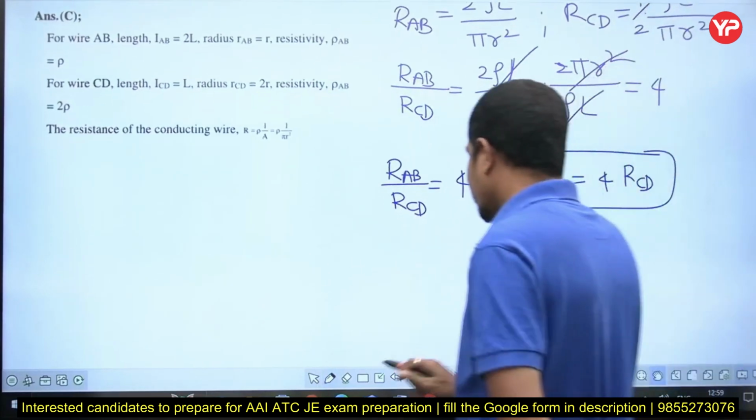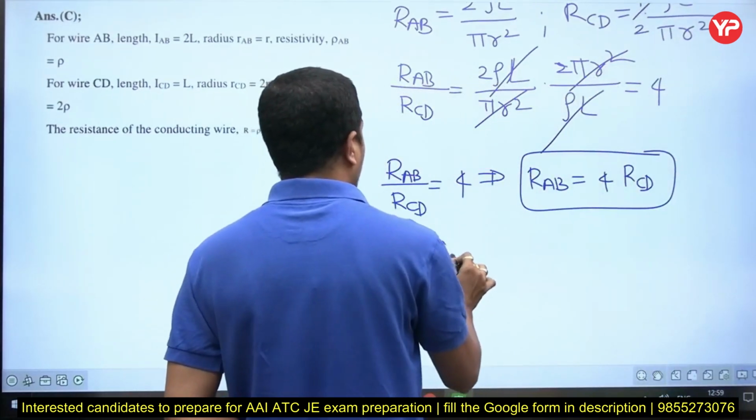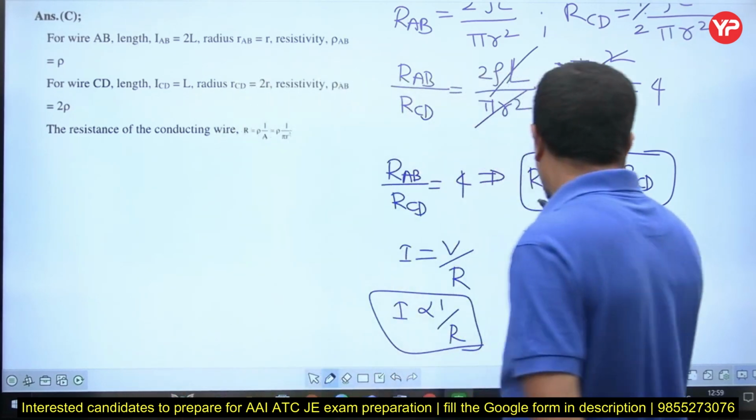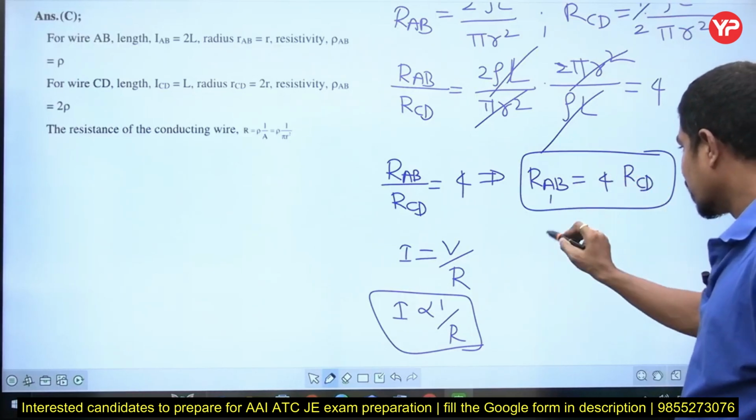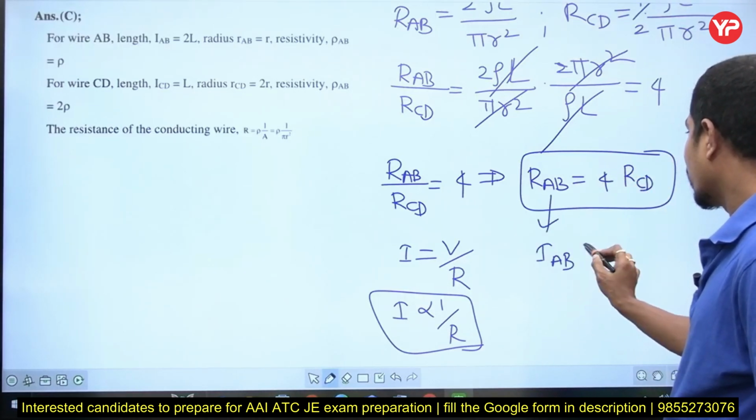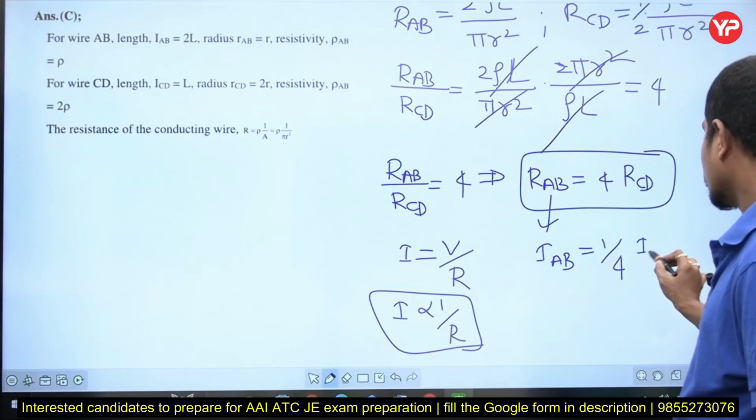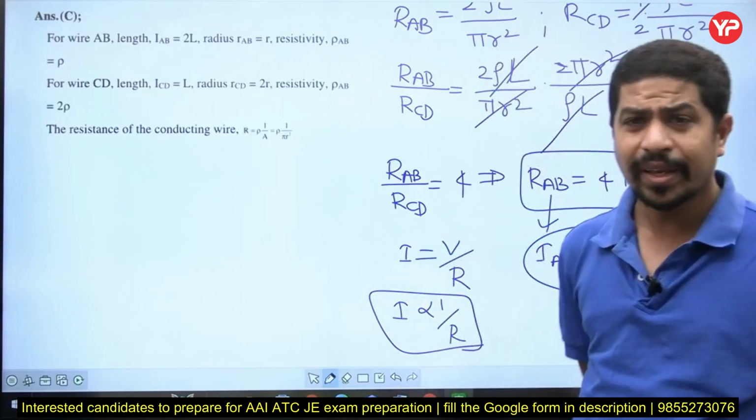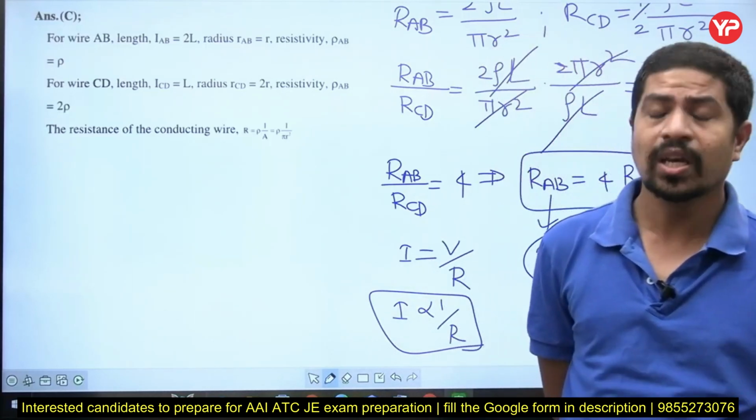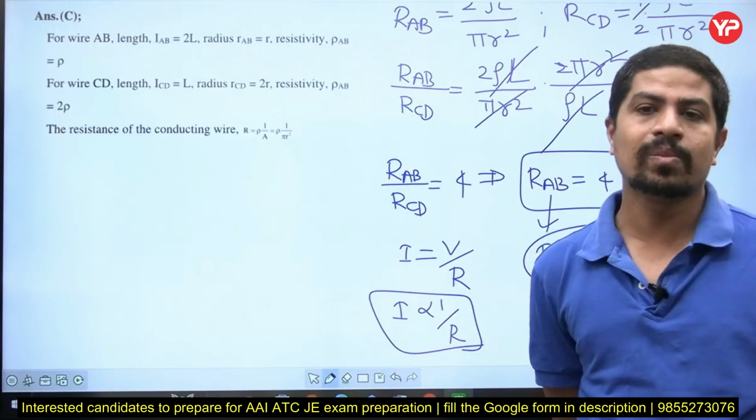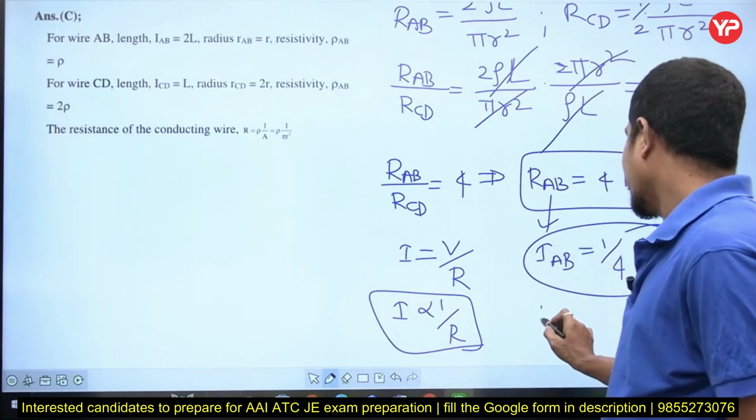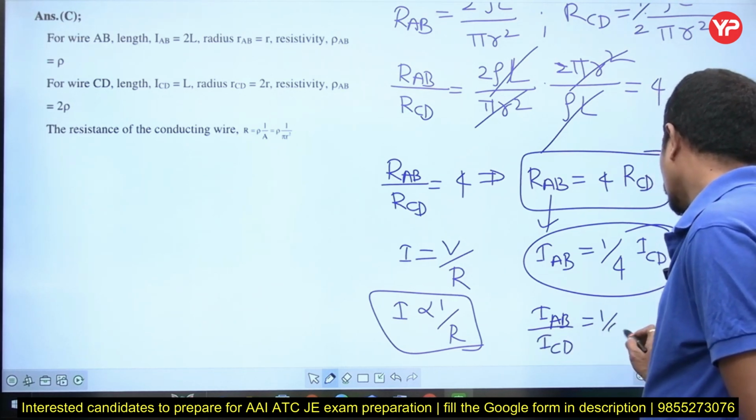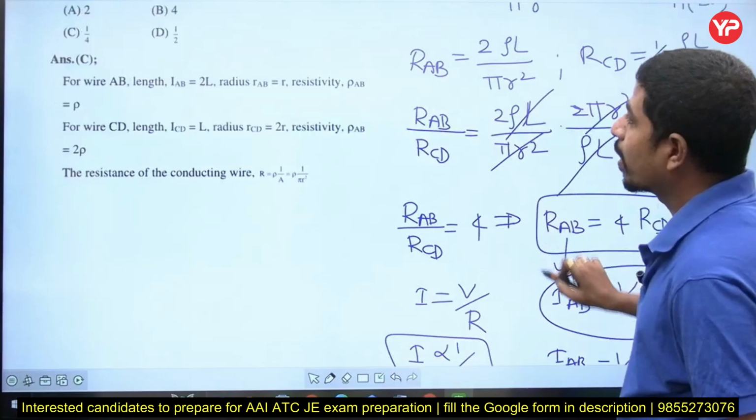And from Ohm's law, what does Ohm's law say? I is equal to V by R. From this I can say I is inversely proportional to resistance. Now RAB is 4 times RCD, then IAB is 1 by 4 times ICD. Yes, the AB current is 1 by 4th of the CD current. Why? AB resistance is 4 times CD resistance. That's why if resistance is doubled, current will be halved. Right? Now, what is IAB by ICD? IAB by ICD is equal to 1 by 4.